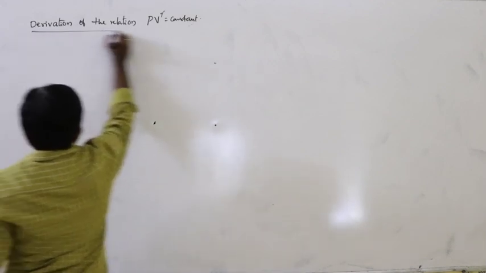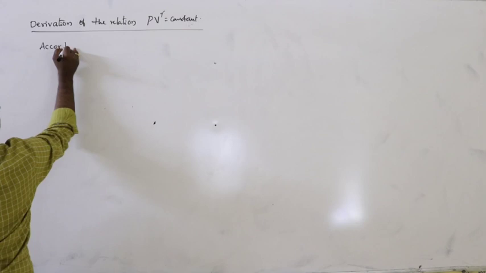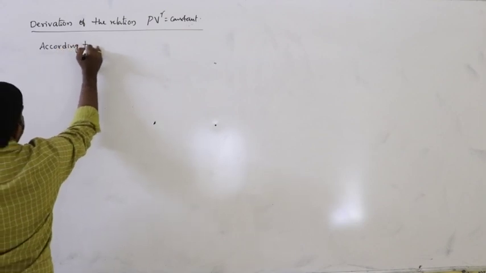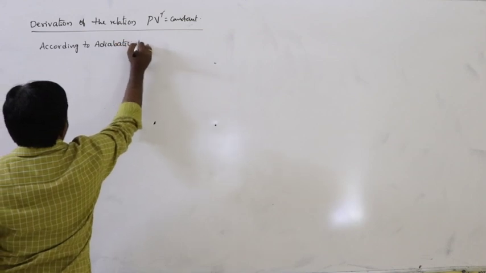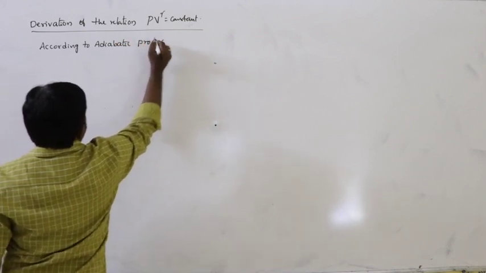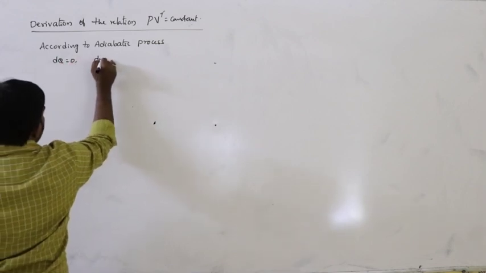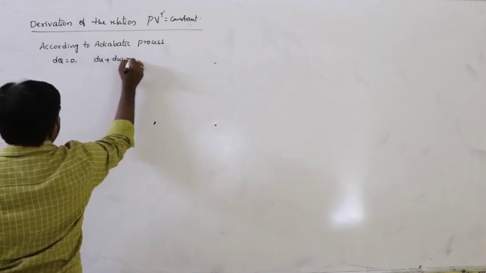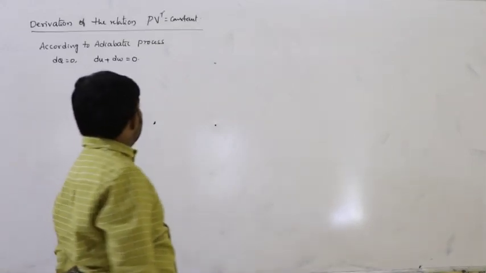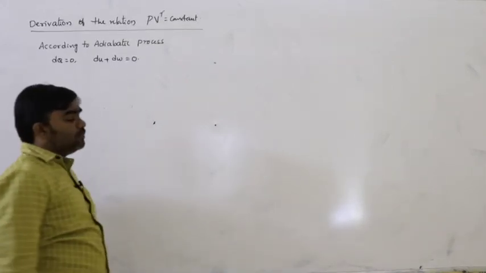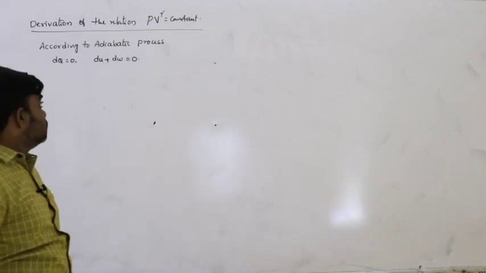according to the adiabatic process, dQ is equal to 0. So that means dU plus dW is equal to 0. According to the adiabatic process, dU plus dW is equal to 0.